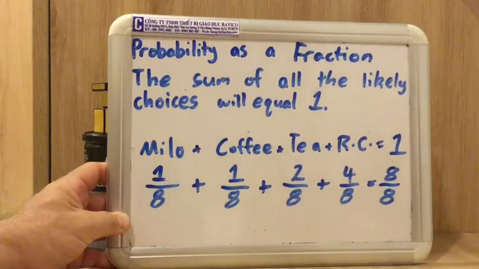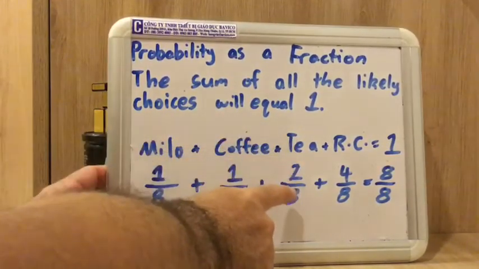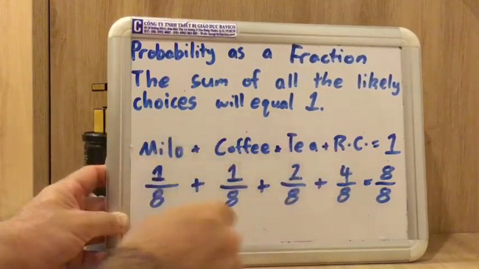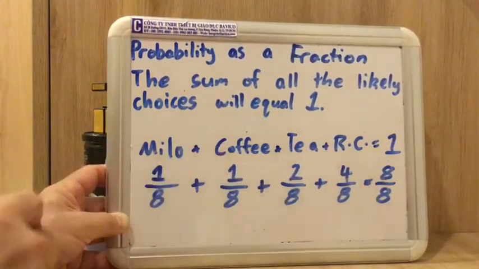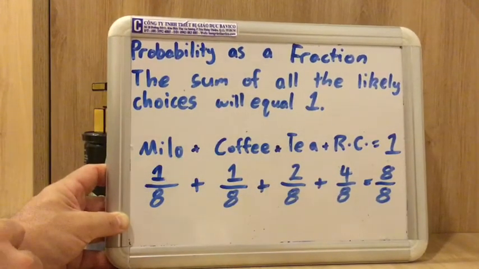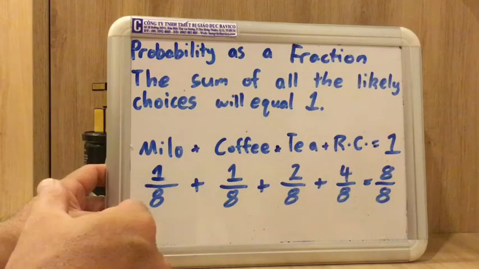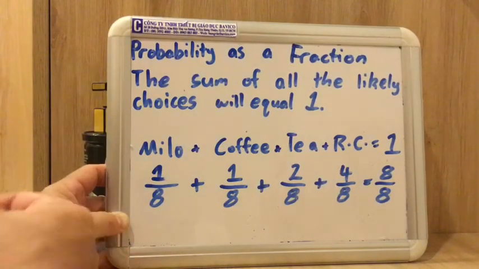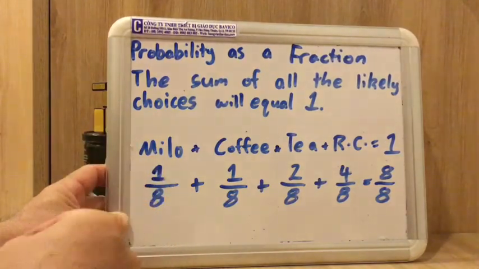If I add all of those things up, here's Milo, our 1 in 8, our 1 in 8 coffee, our 2 in 8 tea, and our 4 in 8 Rubik's Cubes. 1, 2, 3, 4, 5, 6, 7, 8. We get 8 eighths, which gives us 1. So when you're doing this sort of work, this is an excellent way for you to check that you've actually worked out your probability, the likelihood of things happening, by adding up the chance of all of these things happening.